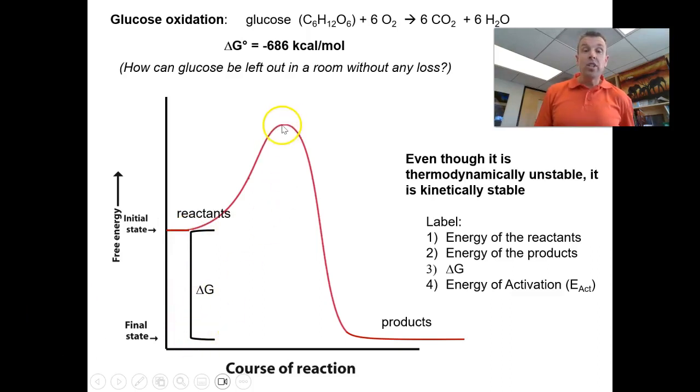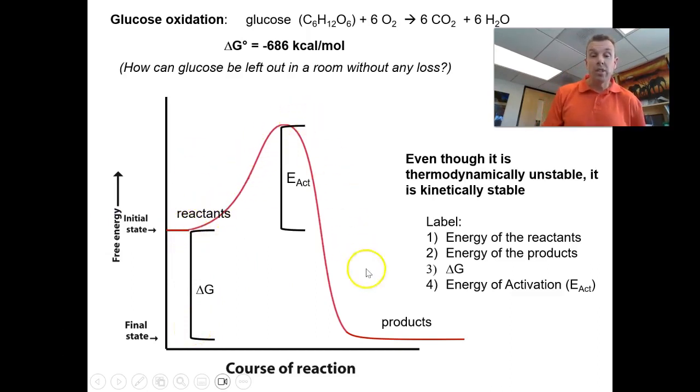The delta G does not include this transition state. It's just where were we at the beginning to the end. Then that would be my energy of activation. That's the energy hump I have to get over in order to get from reactants and then on to the products.